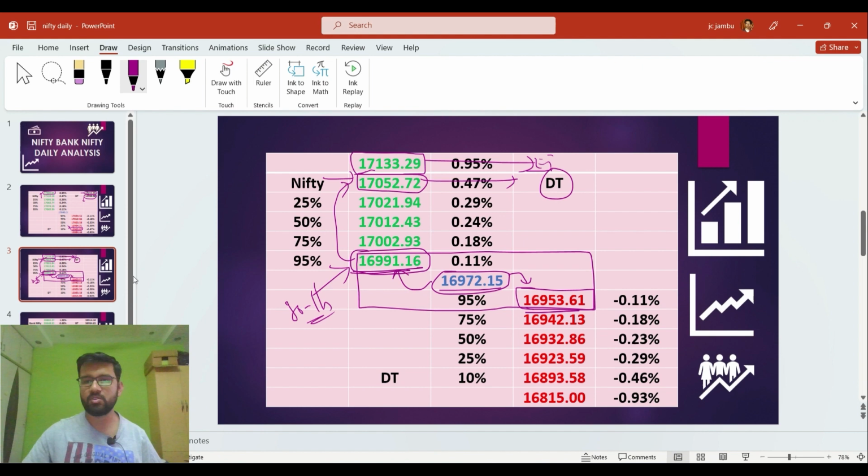And if the market closes below this level, and sustains below this level for at least 30 minutes to 1 hour, then we can expect a further fall up to 16,893, and this will be our daily target on the downside. And if the market closes below this level, then we can expect a further fall up to 16,815, and this will be our extreme target on the downside. So this is about the technical analysis of the Nifty 50.